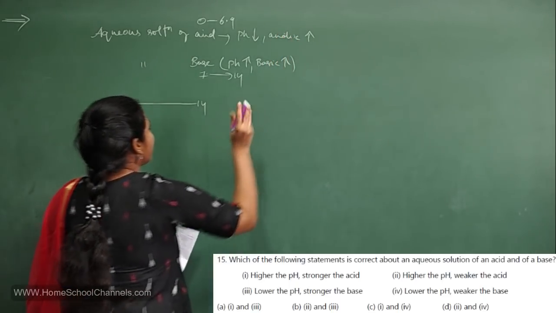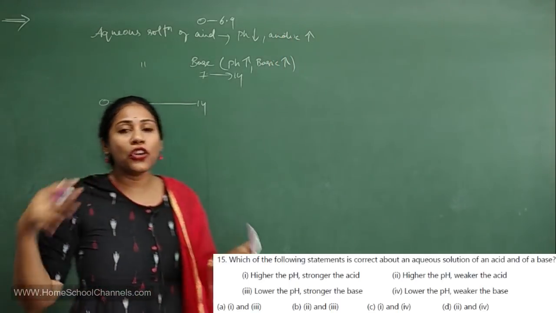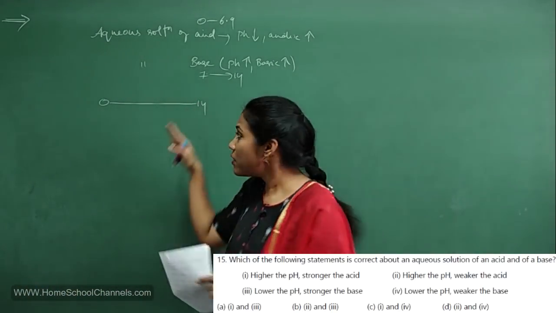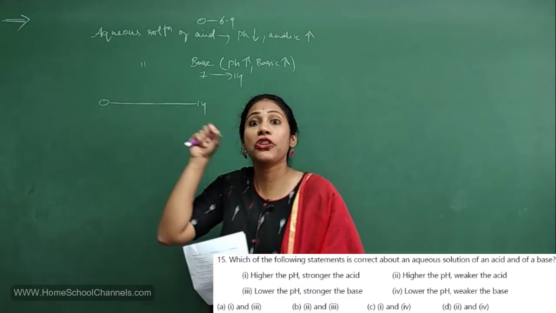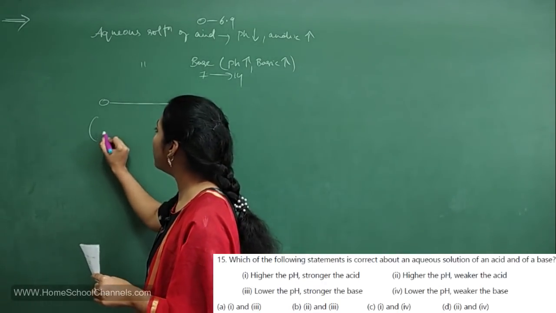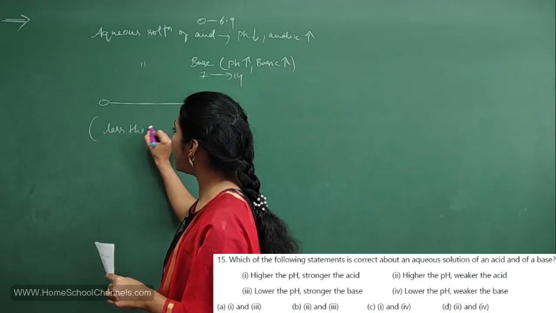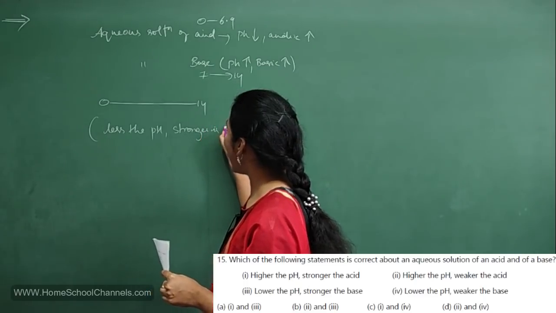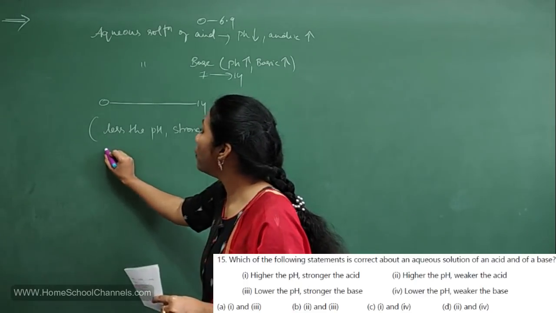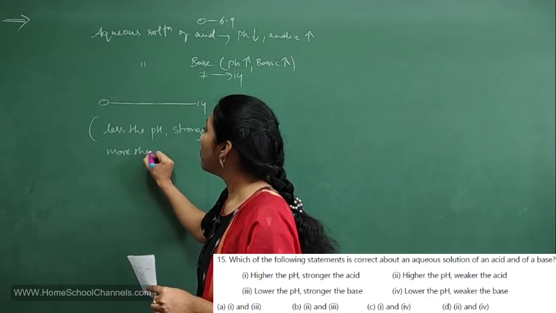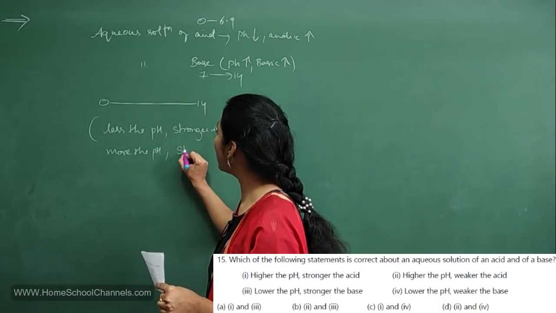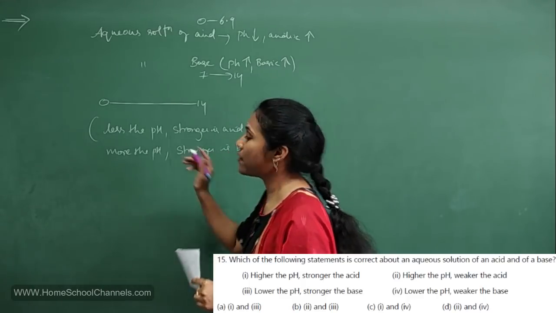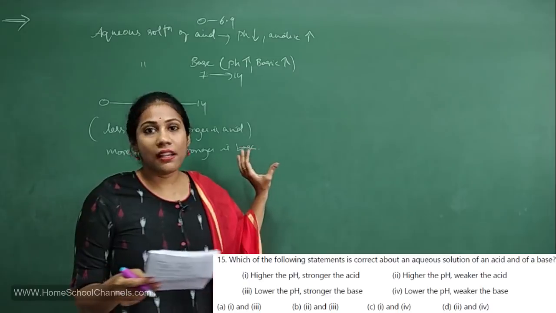So for stronger acids, pH values are 1, 2, 3, around these values. Lesser the pH value, stronger is the acid, and more the pH value, stronger is the base, and vice versa, right? So this is our concept.